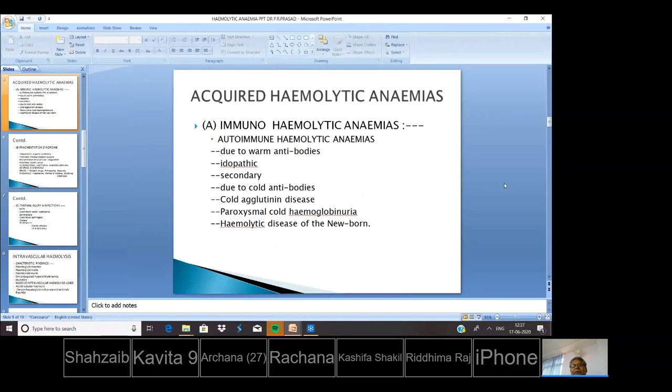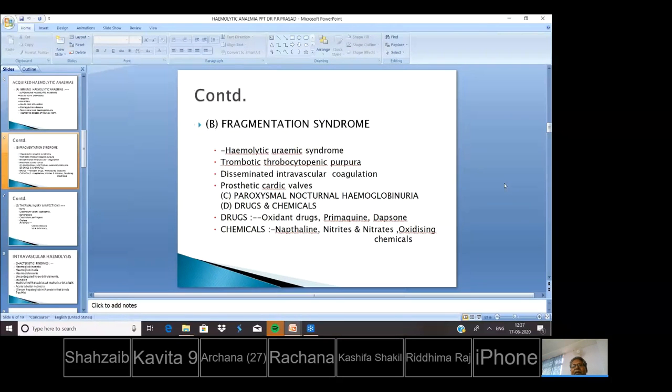Acquired hemolytic anemia. A, immunohemolytic anemia: autoimmune hemolytic anemia due to warm antibody, idiopathic, secondary; due to cold antibodies, cold agglutinin disease, paroxysmal cold hemoglobinuria, hemolytic disease of the newborn. Fragmentation syndrome: hemolytic uremic syndrome, thrombotic thrombocytopenic purpura, disseminated intravascular coagulation, prosthetic cardiac valve, paroxysmal nocturnal hemoglobinuria.